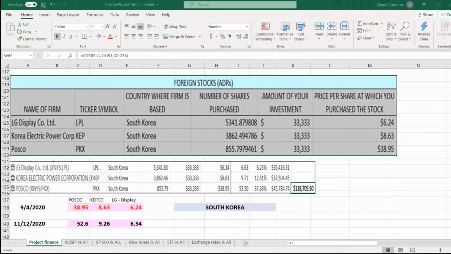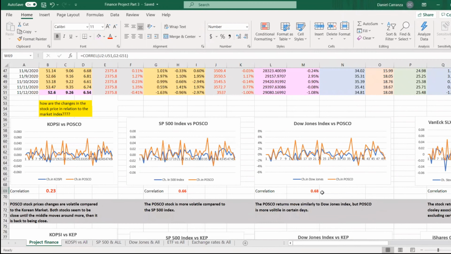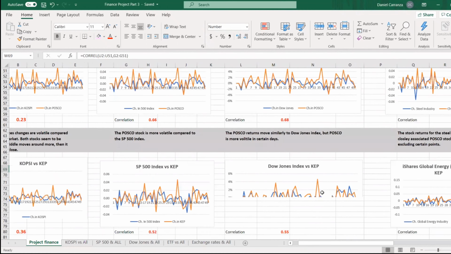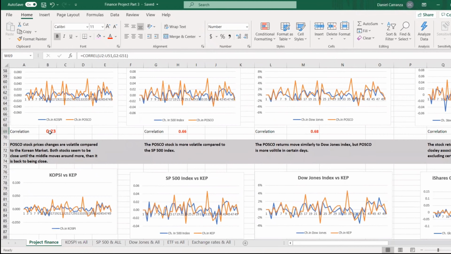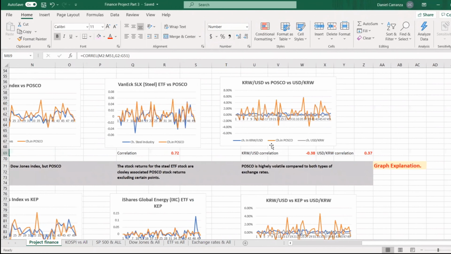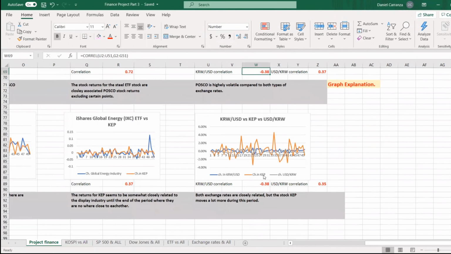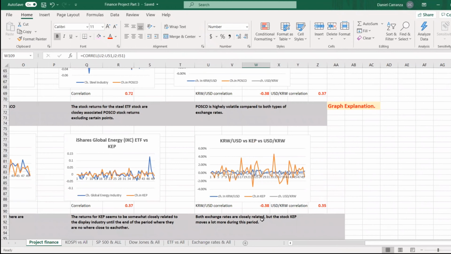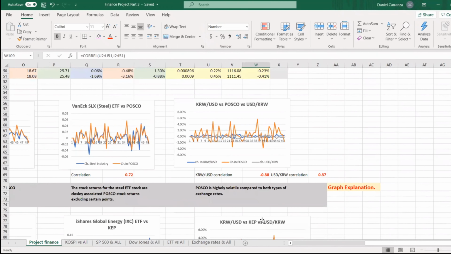The reason our stocks performed well might be explained through their relationship with other stock market entities. Through correlation, each entity is positively correlated with the three stocks, except when compared to the exchange rate from the Korean won to the United States dollar. Now, after doing the formulas, all the red over here, you can see, it's all positively correlated, except right here, once we hit the negatives, and that's when I compare all three country stocks to the exchange rate for Korean won and USD.